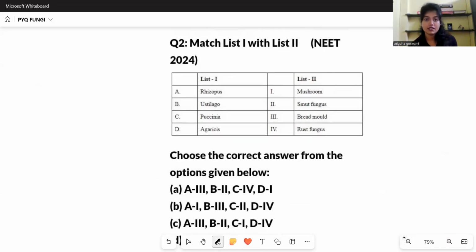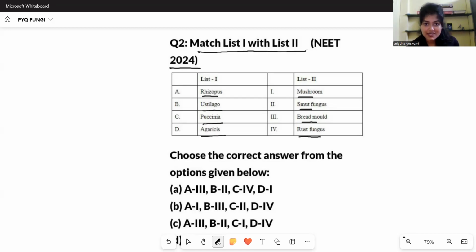Here, the question is from NEET 2024. The question says, match list 1 with list 2. We have 2 lists here. The first one is Rhizopus, Ustilago, Puccinia, and Agaricus. And the second list has mushroom, smut fungus, bread mold, and rust fungus. So we have to match it, right?